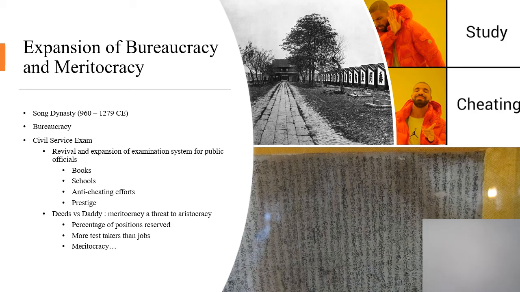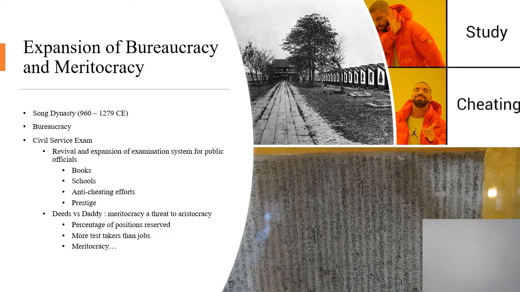Oh, there was all kinds of precautions against it, such as the cells, such as inspections of your clothes and all that kind of stuff. When you turned in your test, you would have your name written on it. They would erase your name. They would replace it with a sort of number that they generated and secretly attached to your name, sort of like they do with the SAT or something like that today, to stop any kind of cheating on the end of the graders, the people that are going to score these, in case they were bribed or something like that.